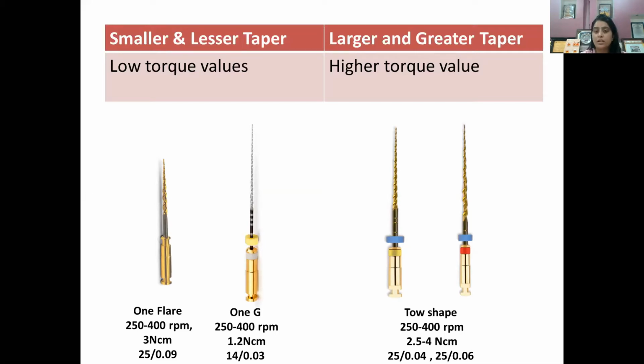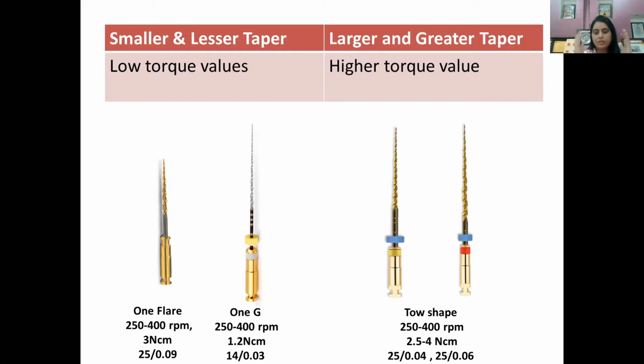On the contrary, if you have a larger file, which is extremely large, bulky and has a greater taper, like a 40 number file or 50 number file or 35 number file, in rotaries you have a 40 number file, okay? 4%, 6%, 8% larger and bulkier files, they require more torque values because they are larger.